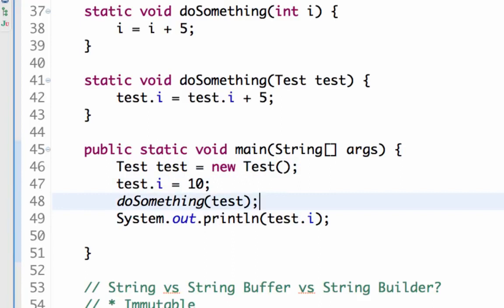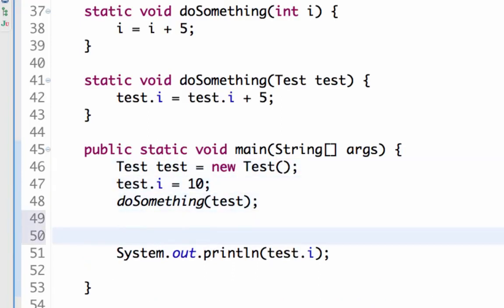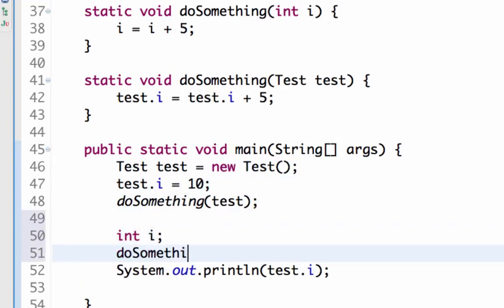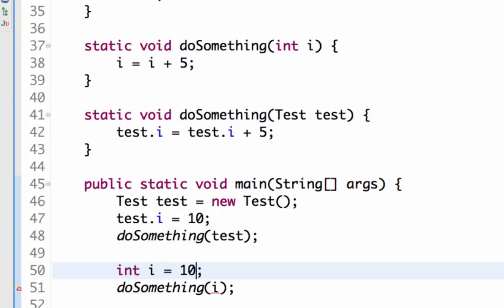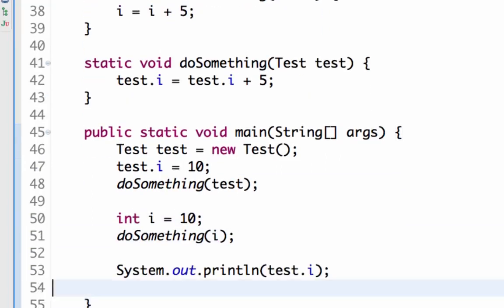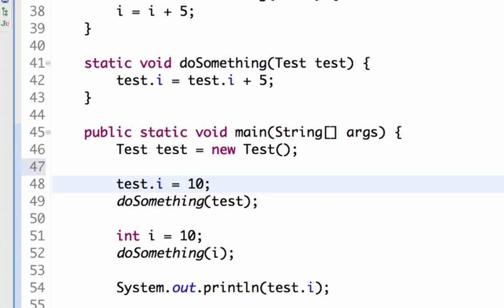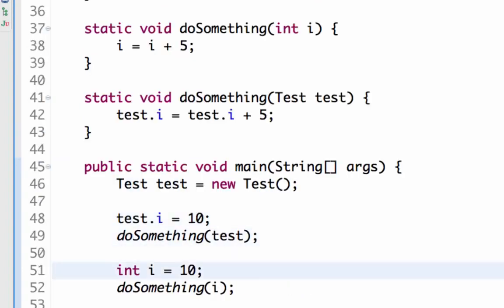So earlier, when we declared int i and we did do something i and printed the value of i, the value of i was equal to 10, we saw that the value of i was not changed, whereas when we send an object, the value was changed.